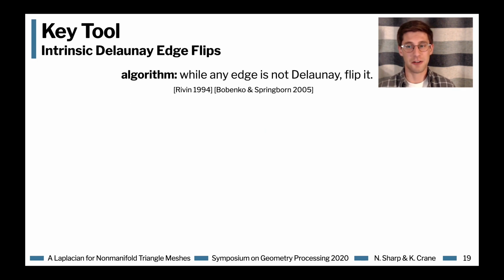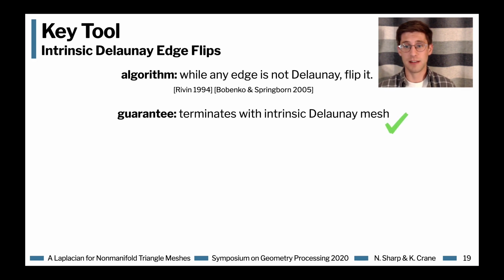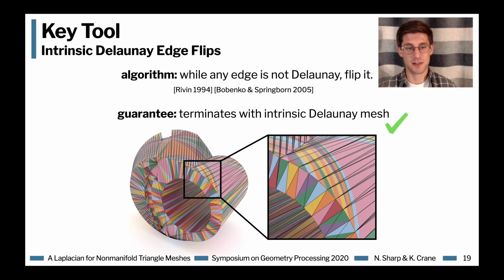In particular, the algorithm is really simple. While any edge is not Delaunay, if it has a negative cotangent weight, you flip it. And this is guaranteed to terminate with an intrinsic Delaunay mesh. Here's one example on a mechanical part, where the black wireframe gives the initial mesh and the colored triangles are the resulting intrinsic Delaunay triangulation.